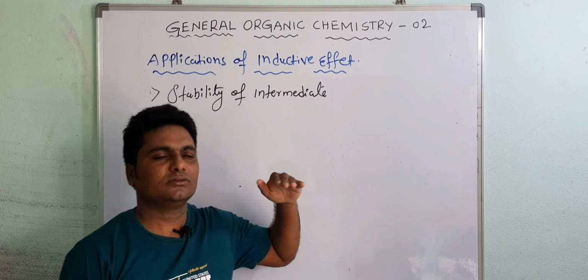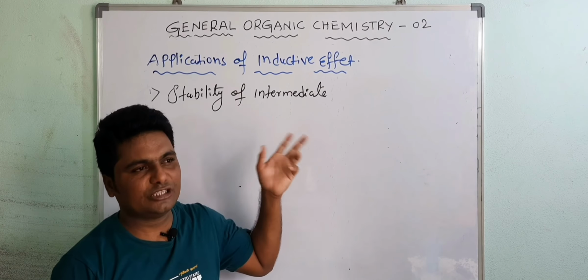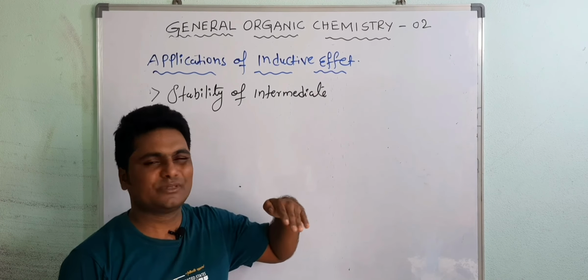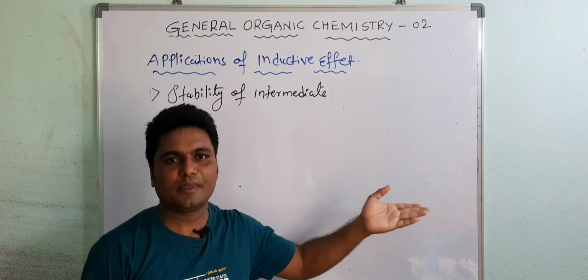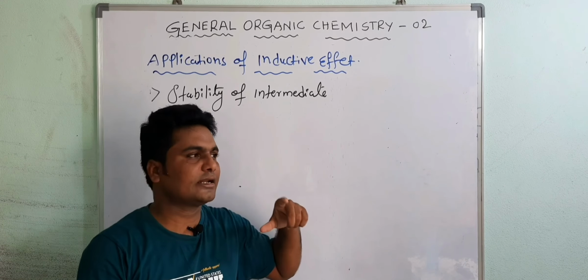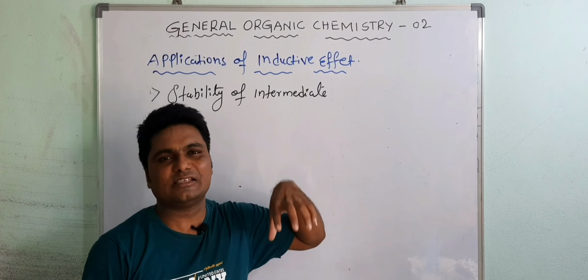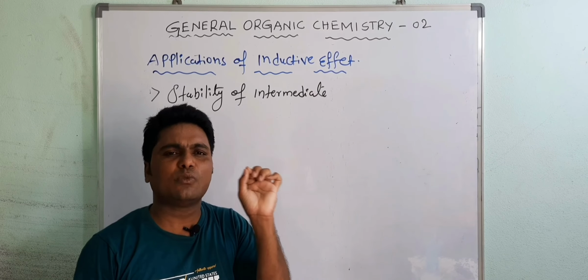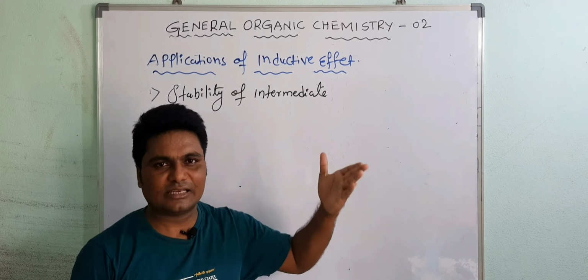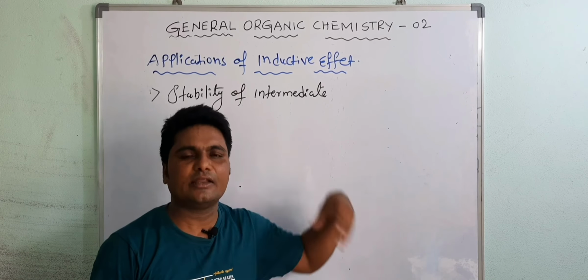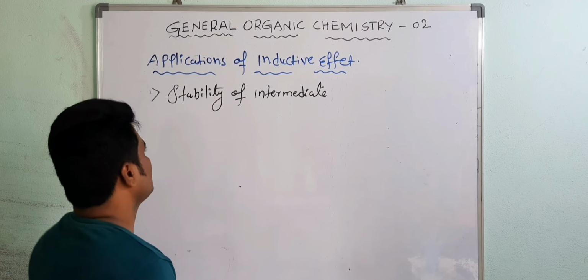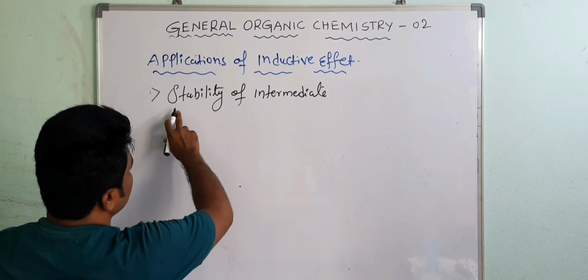For example, a species having positive charge, otherwise negative charge, otherwise an odd electron, is formed in one step and subsequently consumed in another step. You cannot see it in the final product or in the reactant. In between reactant and product they exist for only a short time, for example 2 seconds or 5 seconds. Then they immediately react and you get the product. Highly unstable.